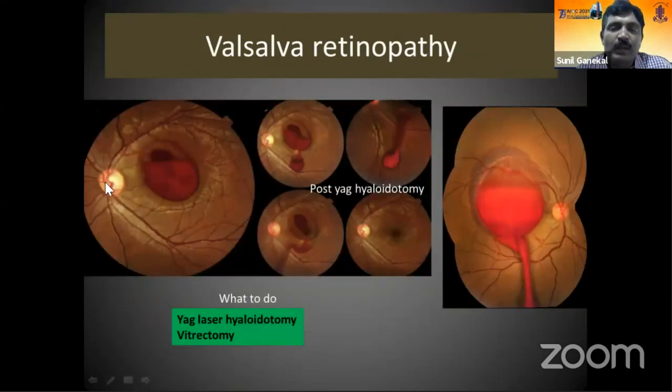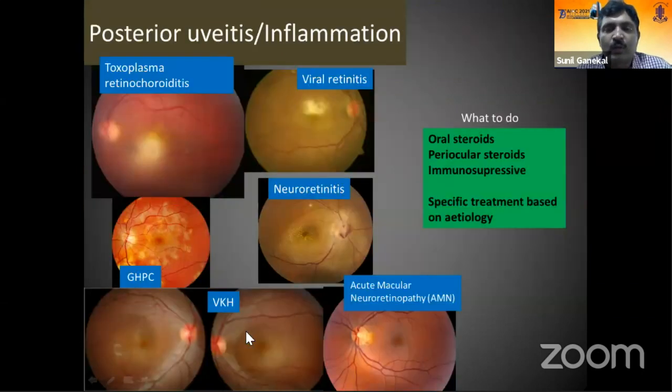Another common cause for macular hemorrhage is the Valsalva maneuver, which typically causes a premacular hemorrhage. It could be a subhyaloid or sub-ILM hemorrhage. It can be treated with YAG laser hyaloidotomy and sometimes may require a vitrectomy for removal.